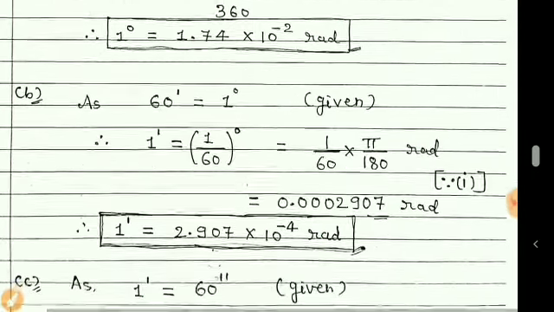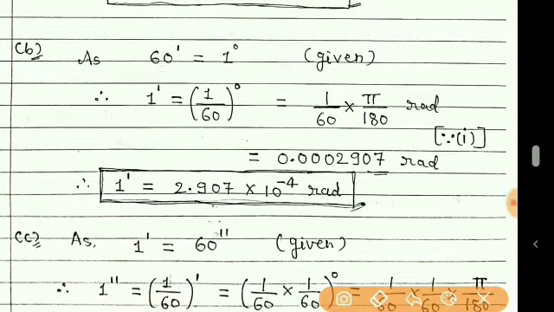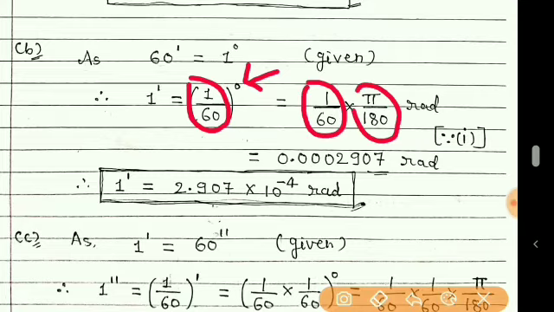So here also we have already obtained 1 by 60 in terms of degree. Now we have to convert this into radian. So we simply multiply this 1 by 60, which was in degree, by pi by 180, and so this is now in terms of radian.